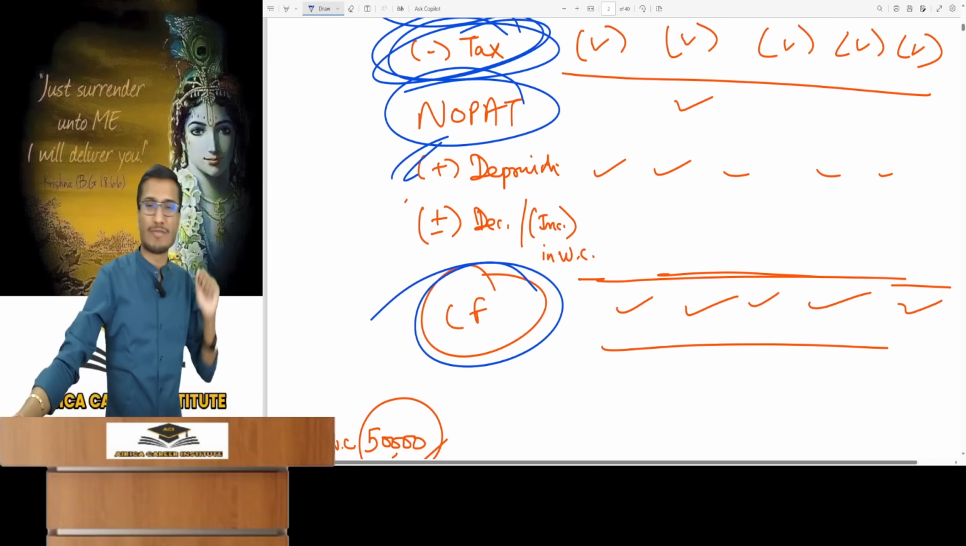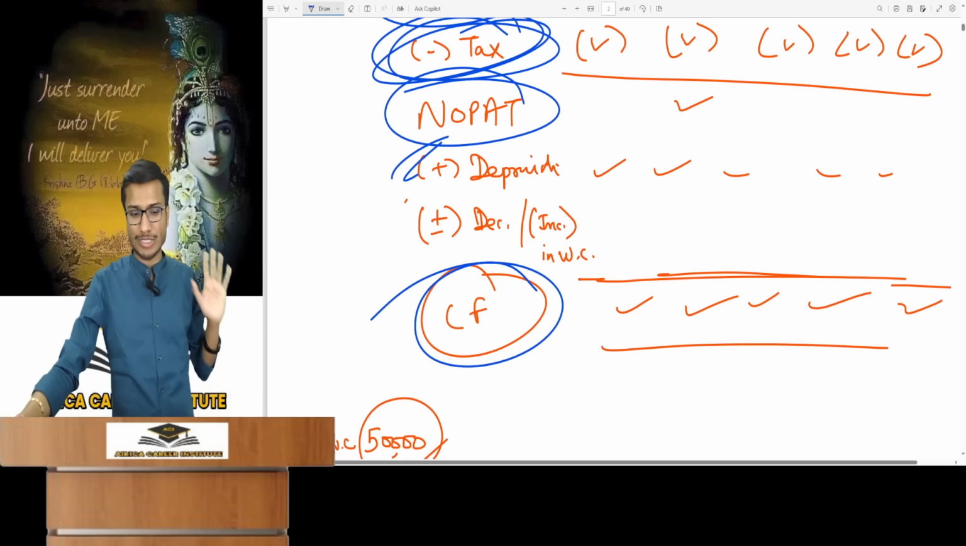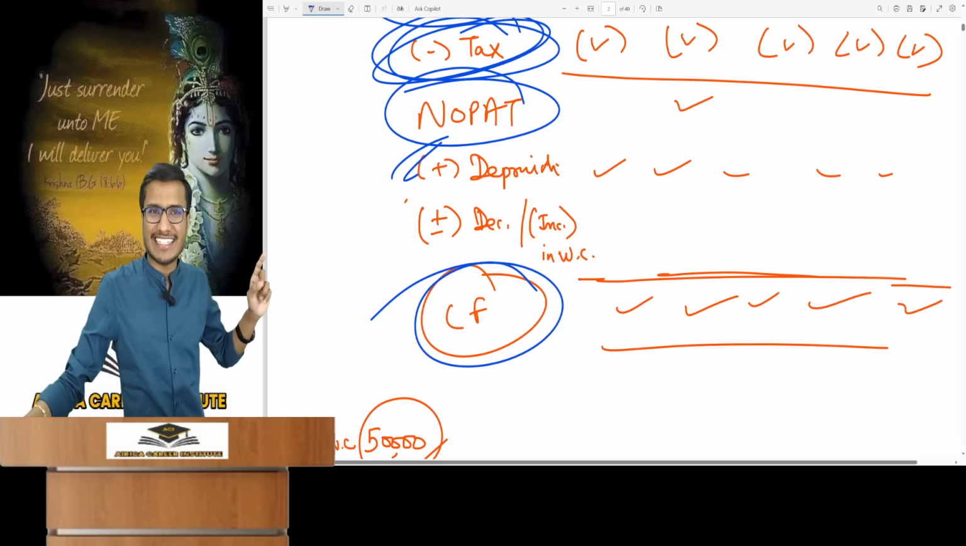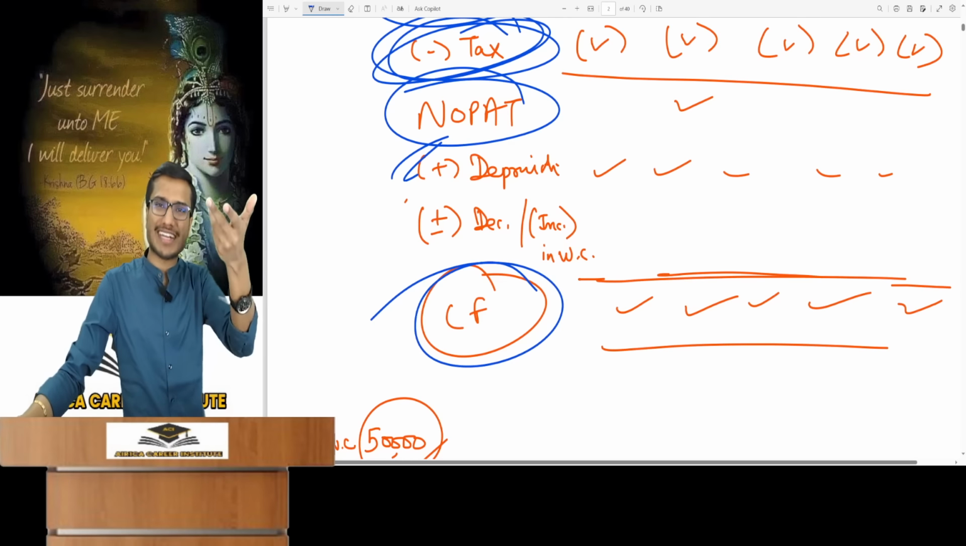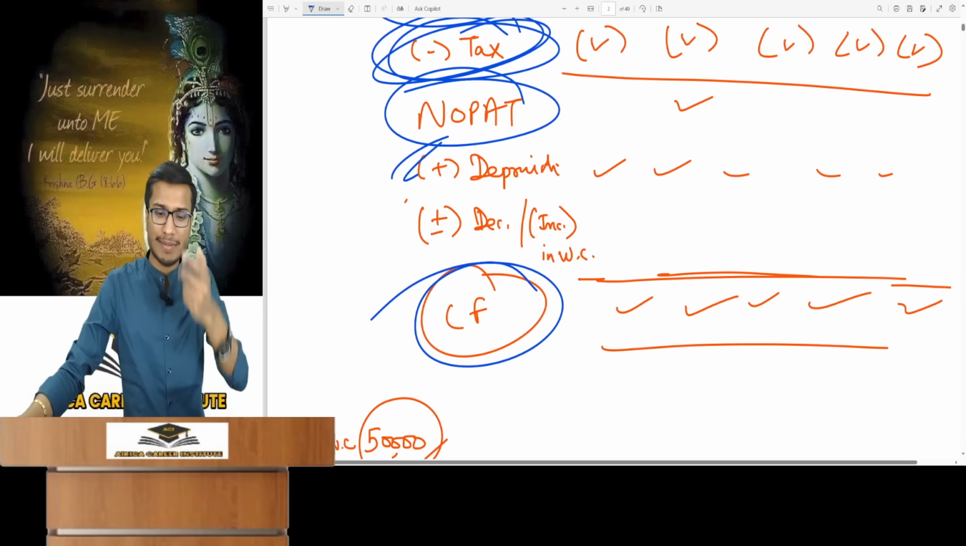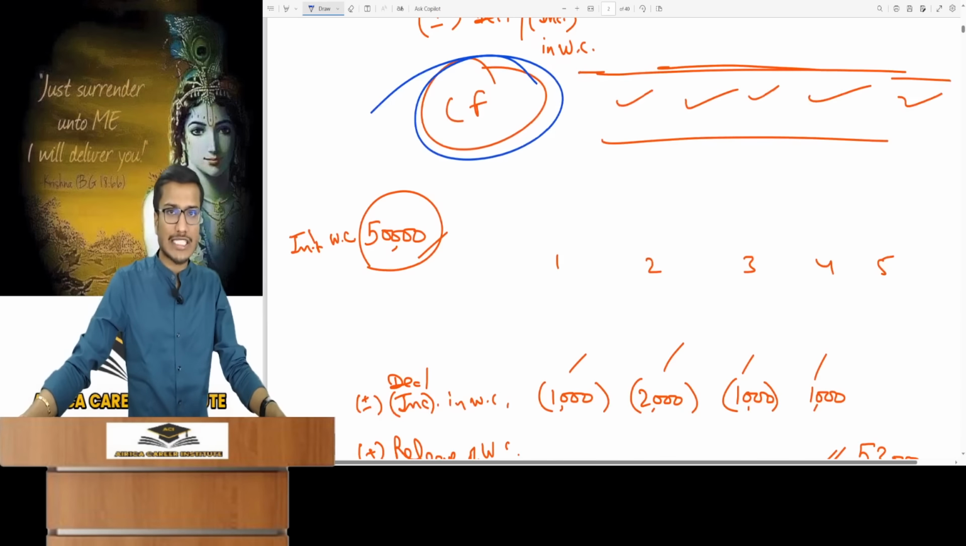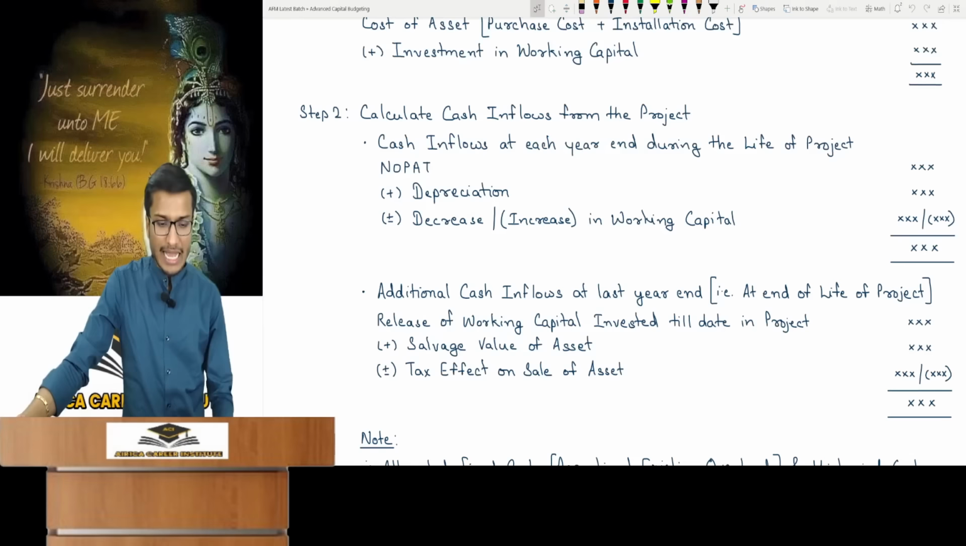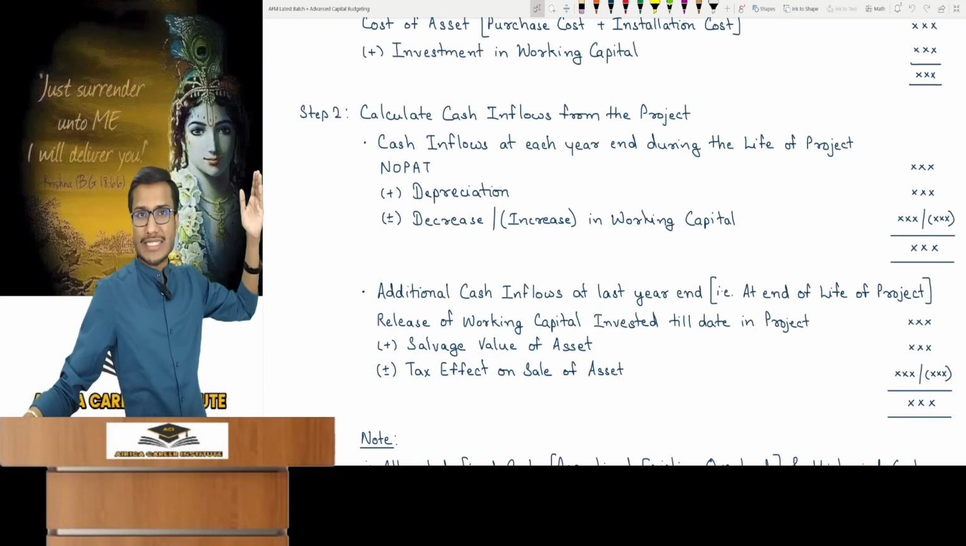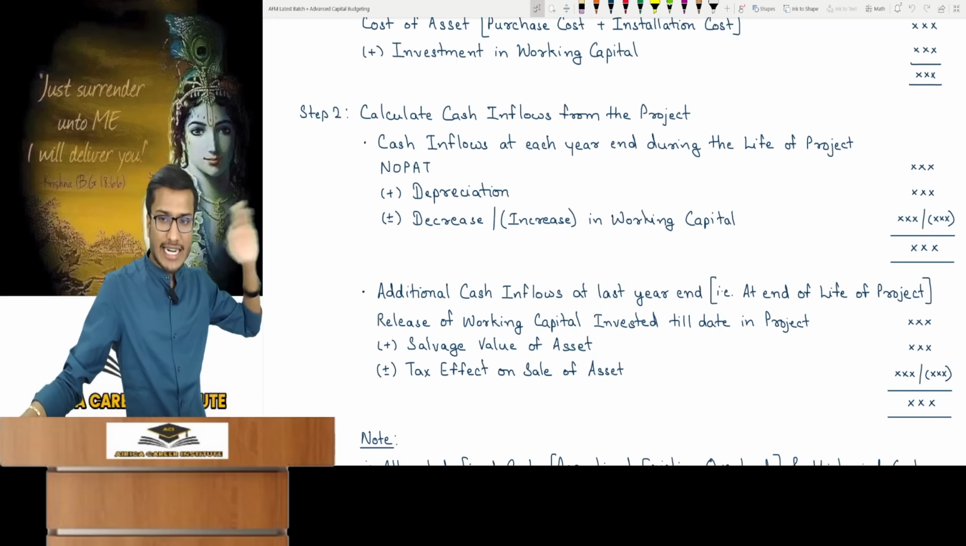That was included in FCFF, but it won't be here, and I've explained the reason. Working capital adjustments won't appear in this chapter since working capital is not involved, and we will cover that in the other linked chapter. You must have understood how the cash inflow for each year is taken. Now look, you will calculate the cash inflows from the project for each year end.